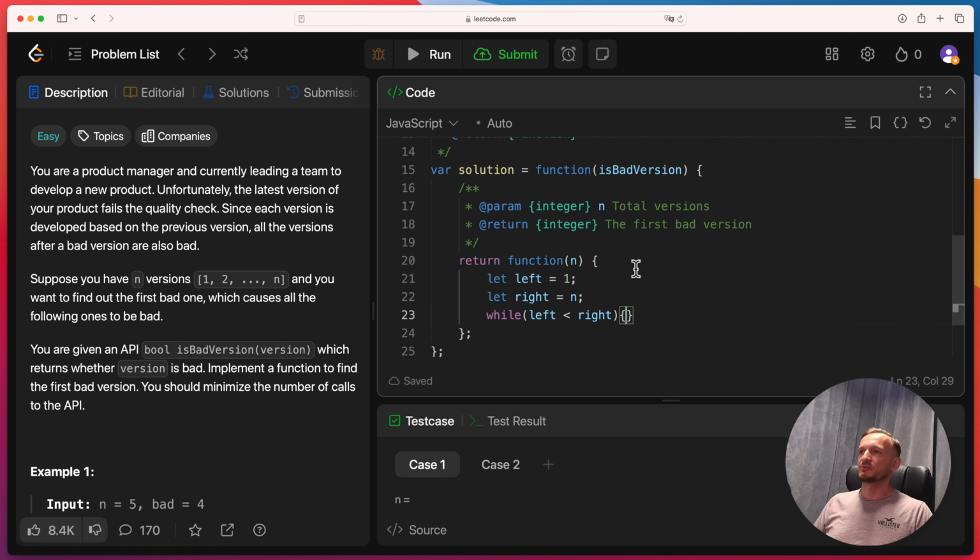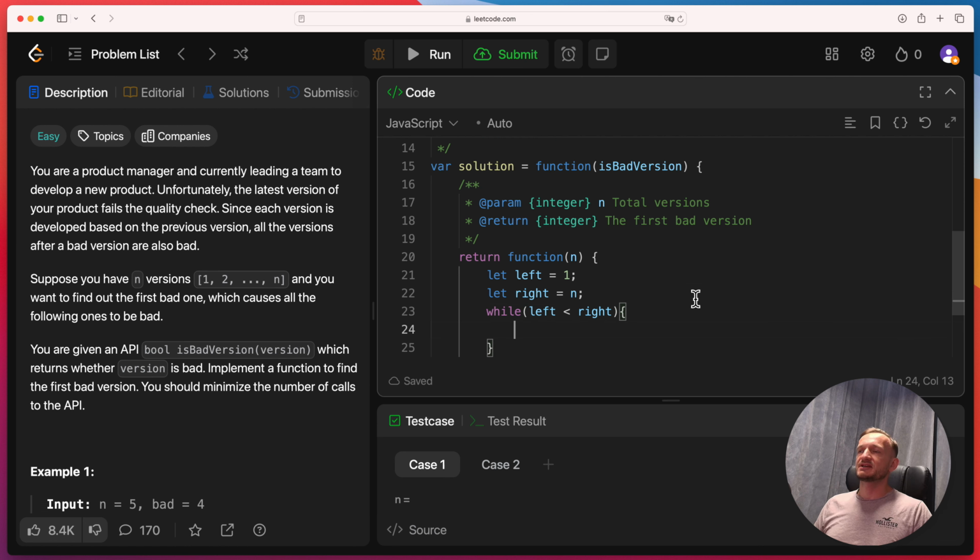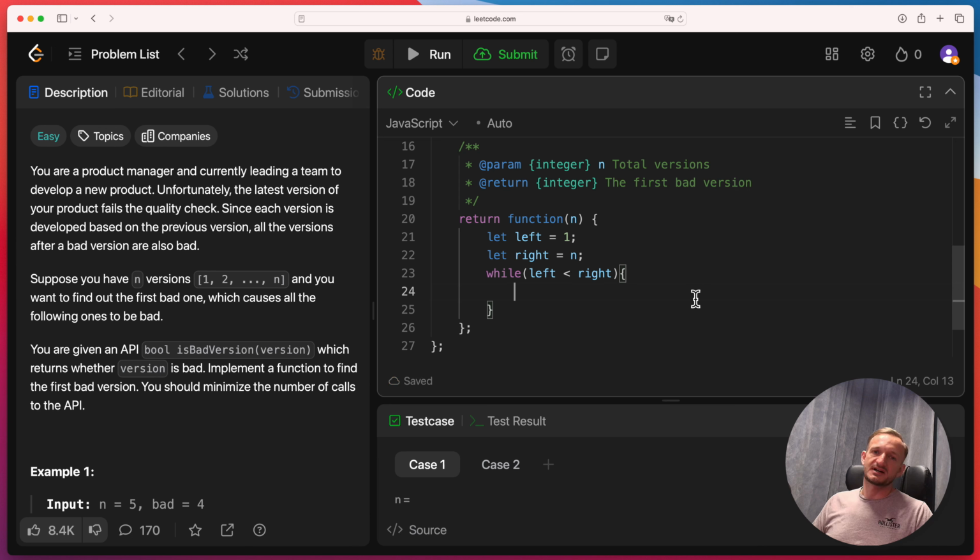Here we will always calculate the middle element. So we will do const mid, which will equal left plus right minus left, divided by 2, and then we will do Math.floor of it for it to work properly.